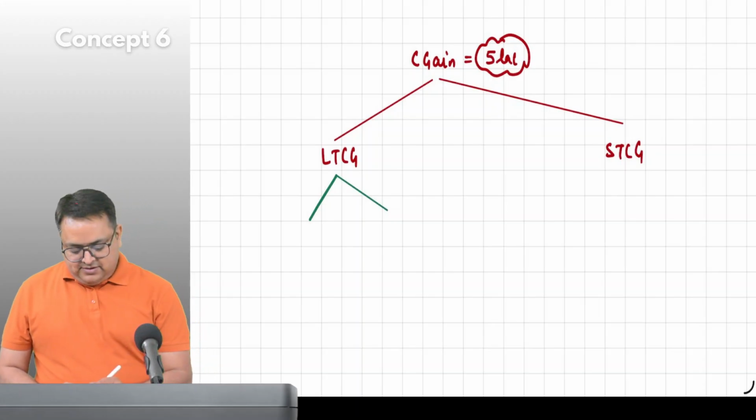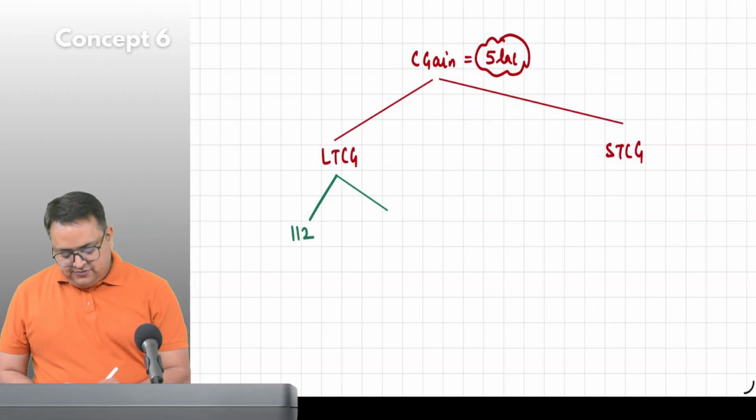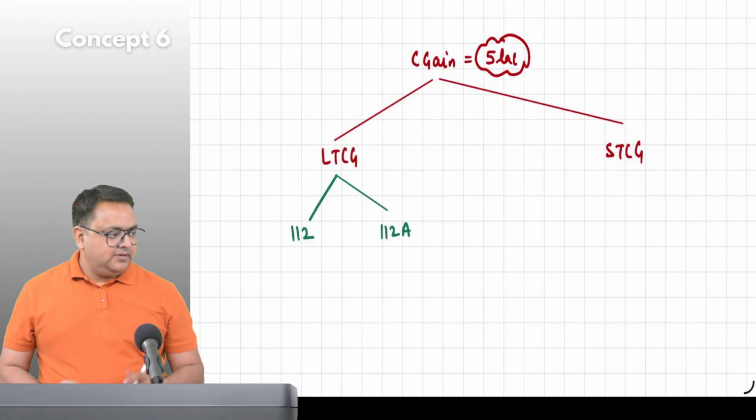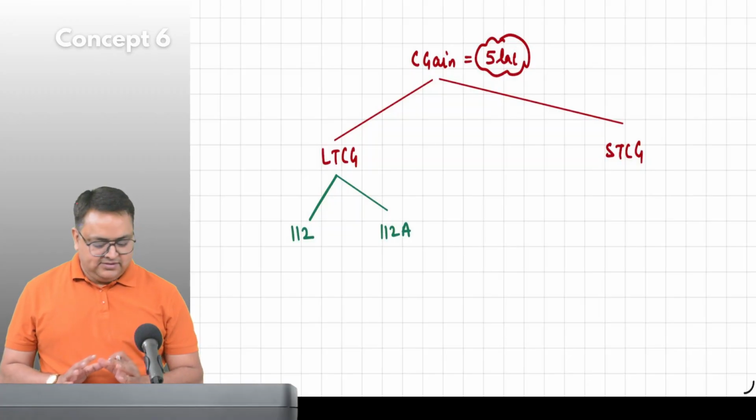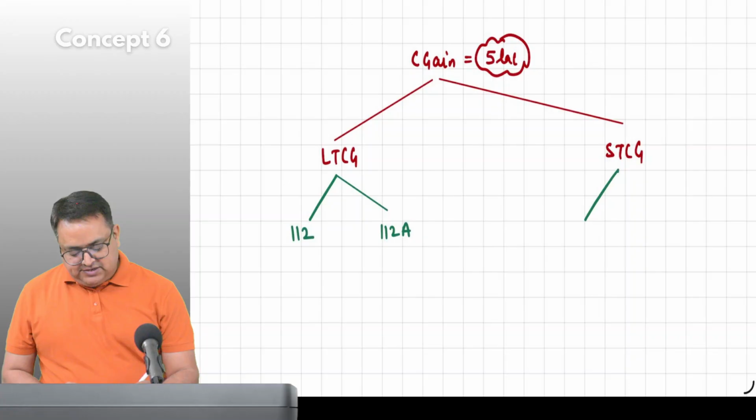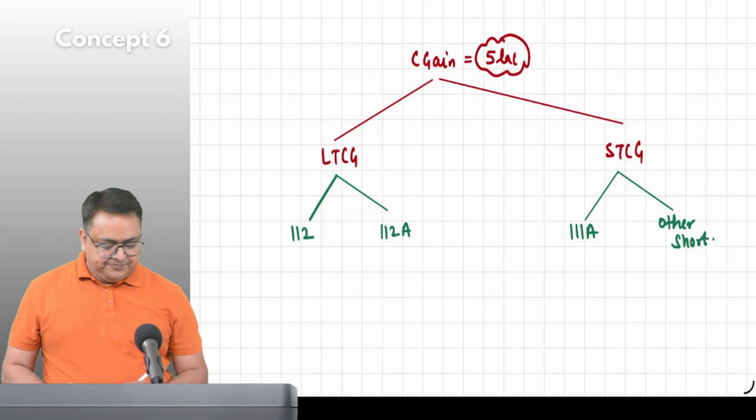What is the first one? 112, 112A. Agree? Shankara? Yes, sir. STCG, two parts: 111A, other short term. Yes, sir. Correct, Shankara? Okay.